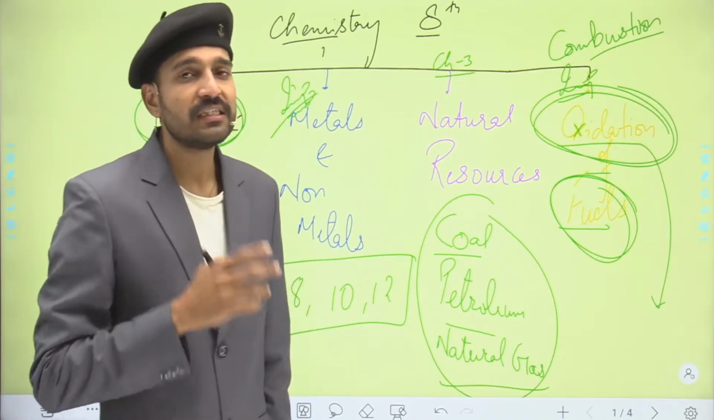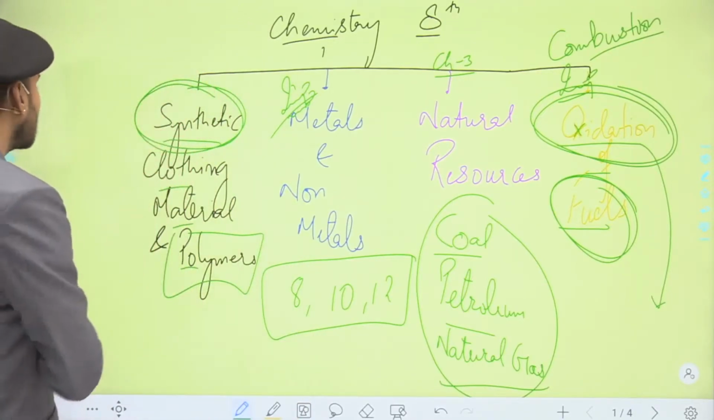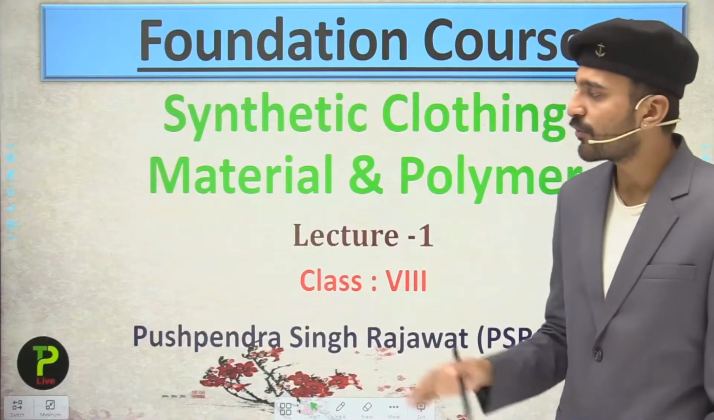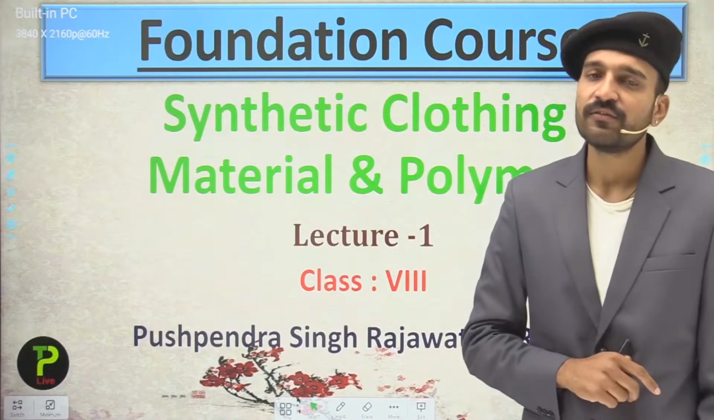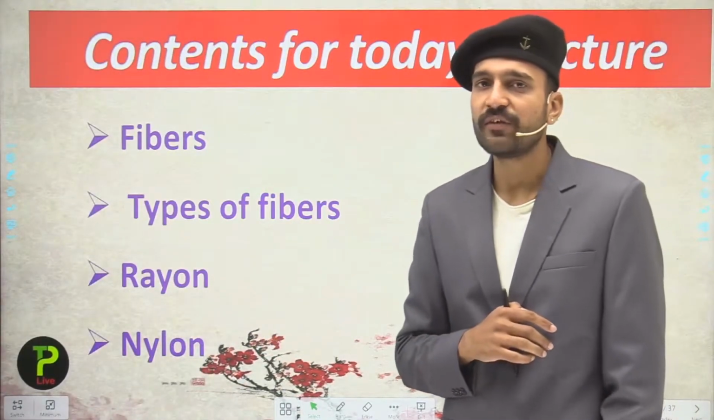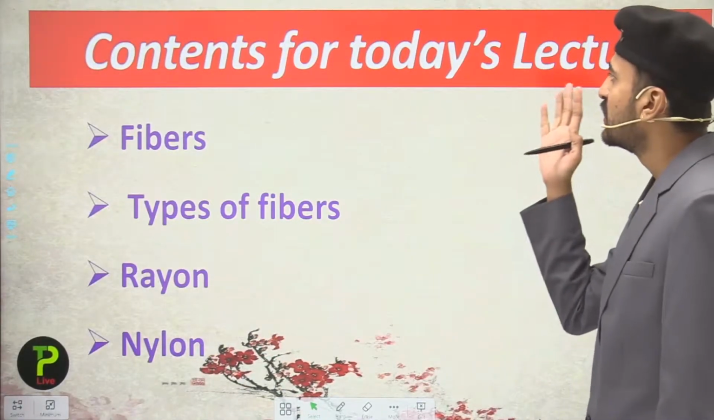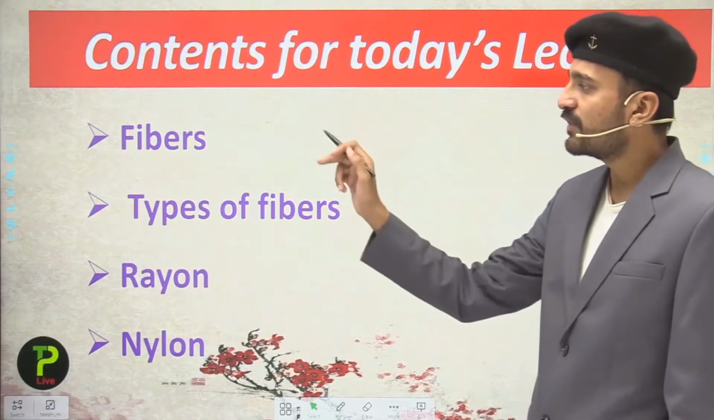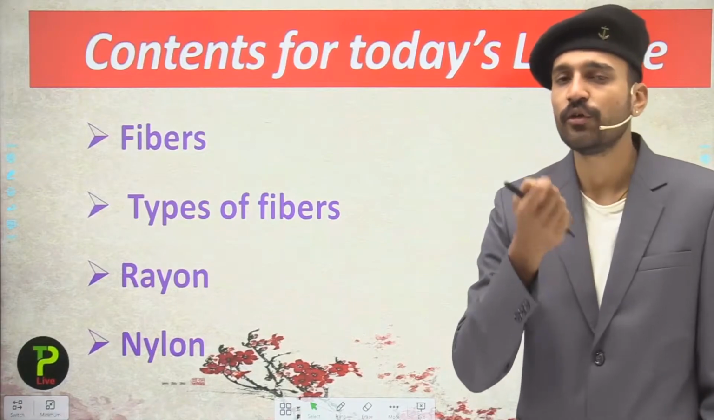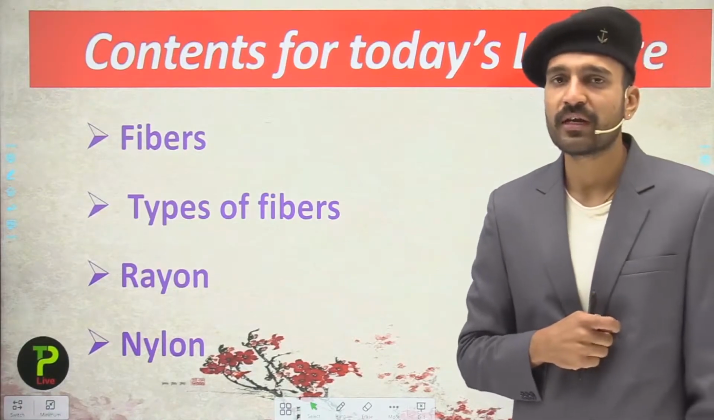So let us now start with the first chapter, that is synthetic clothing material and plastic. So students, this is our first lecture in which we are going to start the first chapter. Let us see what contents we are going to study in this lecture. We are going to start with the fibers, that is, what fibers actually are. This is just for revision, you have already read about them in your class 7.